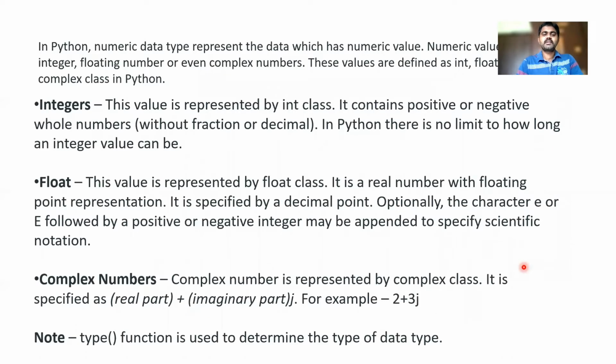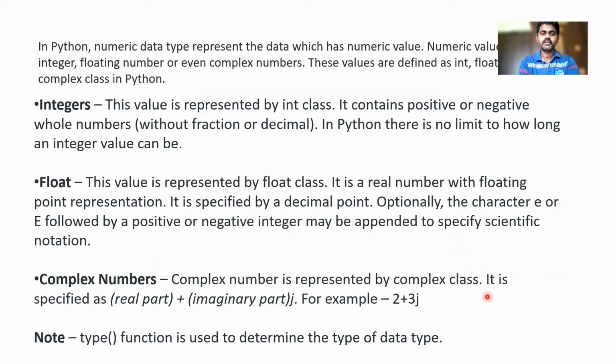So first we'll discuss numeric. The numeric data type represents data which has a numeric value, like integer, floating point, or even complex numbers. These values are defined as int, float, and complex classes in Python. So what are integers? This value is represented by the int class. As I said, it will be represented with a class.